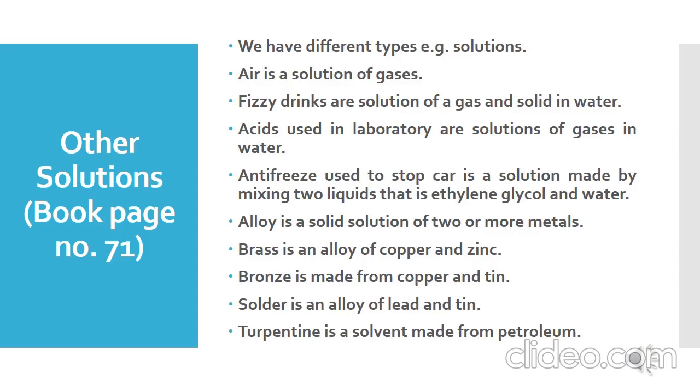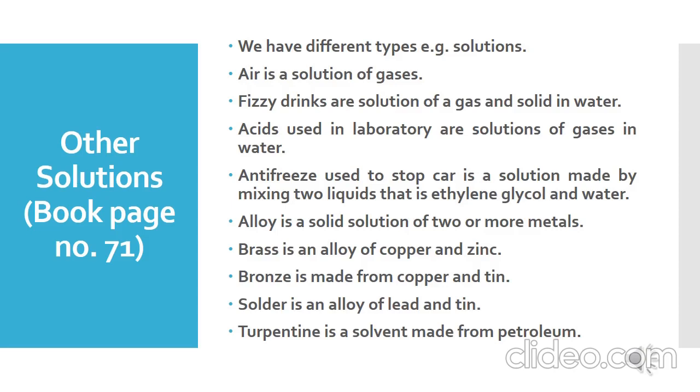Now moving on to the alloy. Alloy is a solid solution of two or more metals. It means solute and solvent, both are going to be solid. The metals are melted and then poured together in the right proportions and allowed to cool. For example, brass. Brass is an alloy of copper. Similarly, solder. Solder is an alloy of lead and tin.